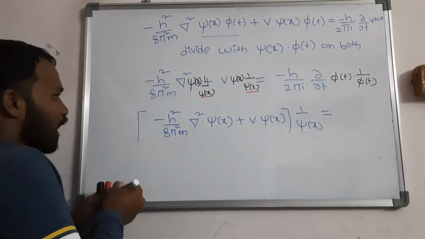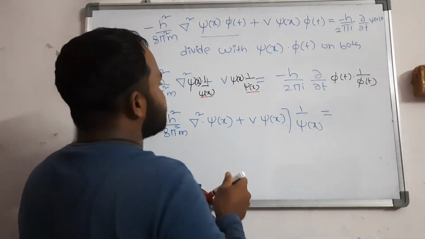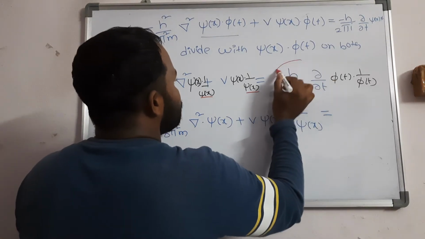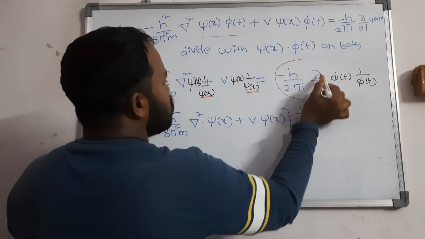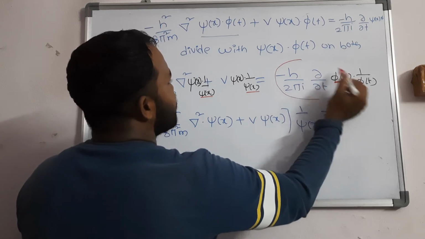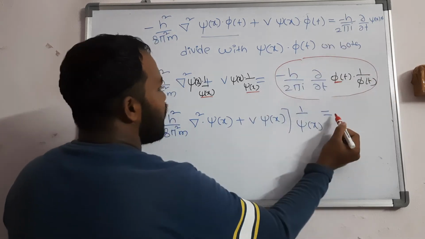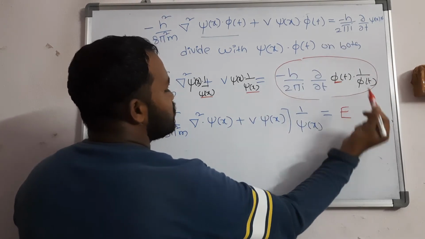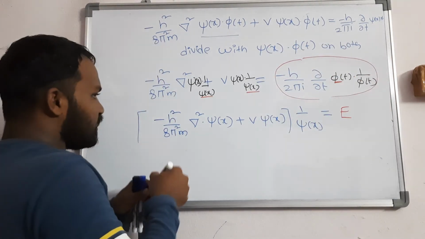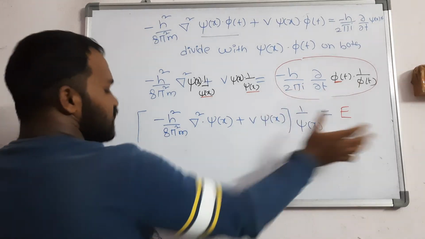If you observe clearly, what is this energy operator? Minus h by 2 pi i into dou by dou t. This psi of t gets cancelled, the value does not change. Directly you should substitute this value as E. So this entire value is E.